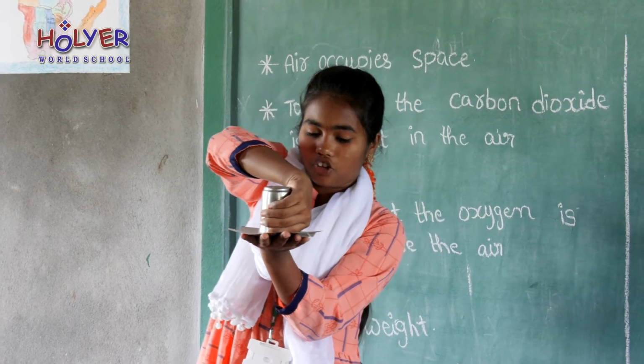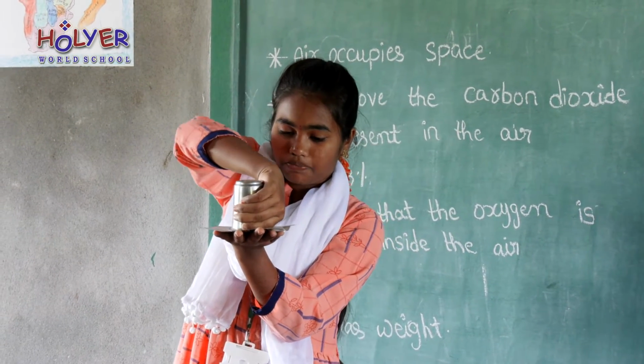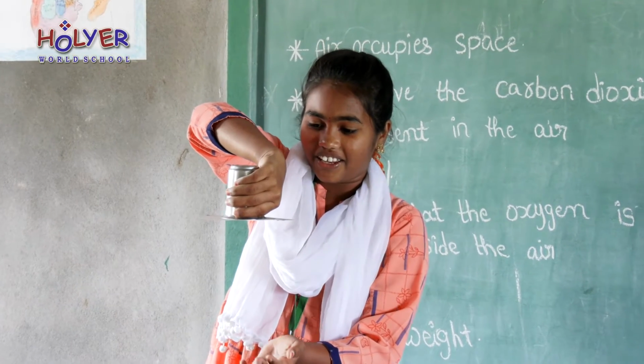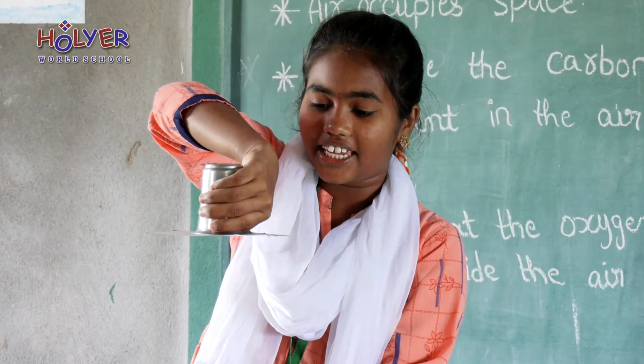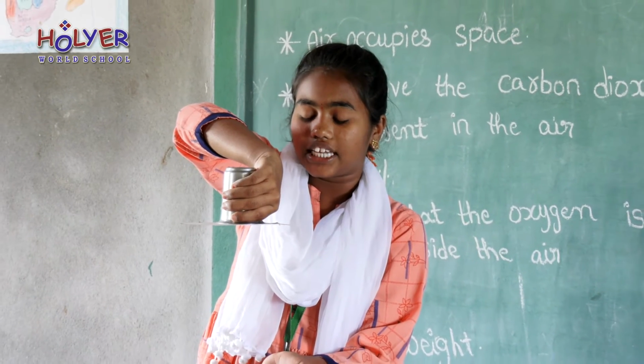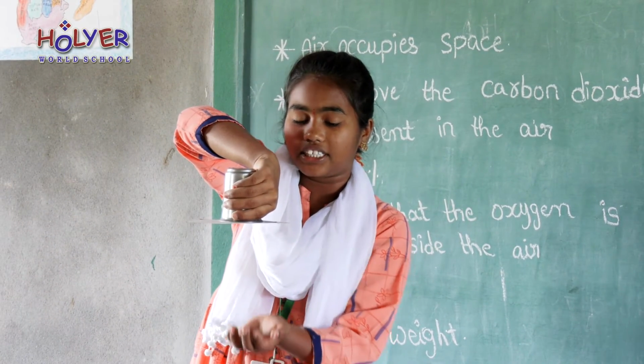Invert the glass along with the paper. We observe that the paper does not fall down. It is because the air below is exerting pressure, and this exerting pressure supports the paper on the glass.